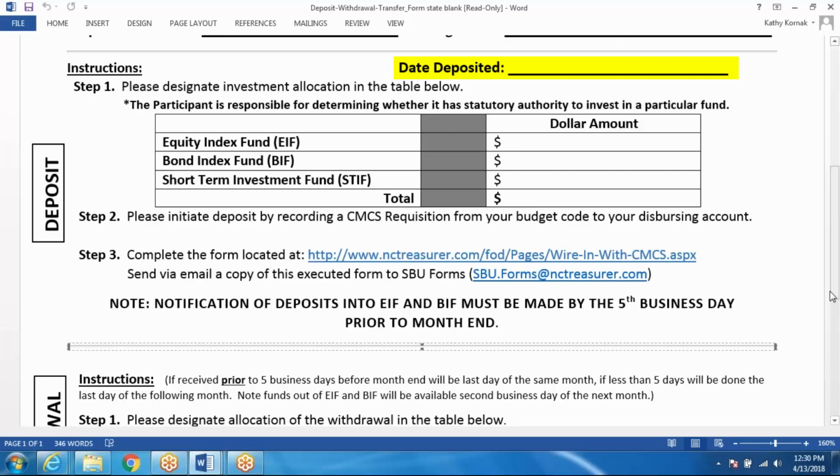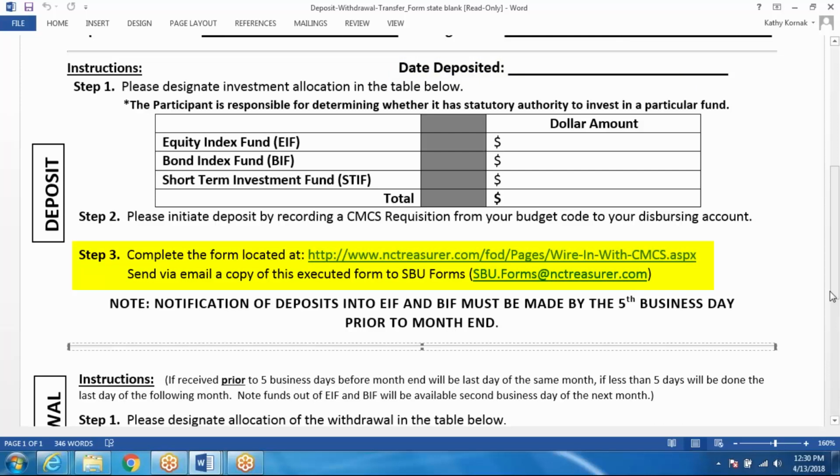So the date deposited should be the date that you wire funds in. If this is done after 10 a.m., it is important that you put the next business day, as we will not be able to see those funds on the same day, and we will not count them until the next day. When you complete a wire in, you will need to complete the form located at the Treasurer FOD pages.